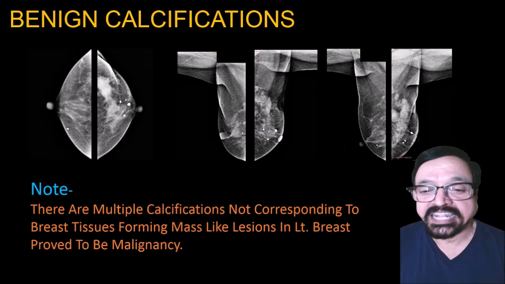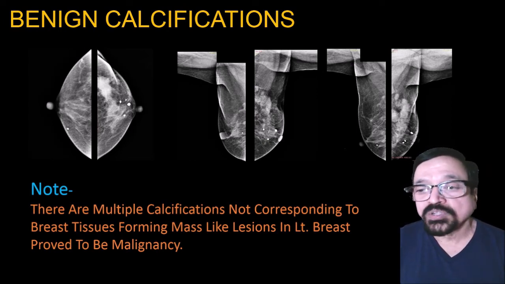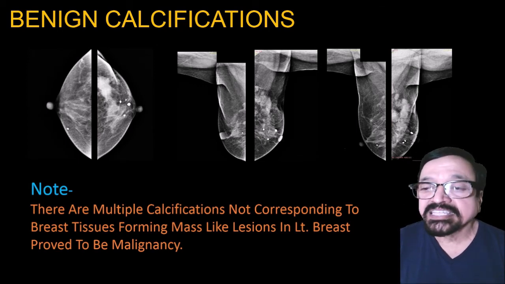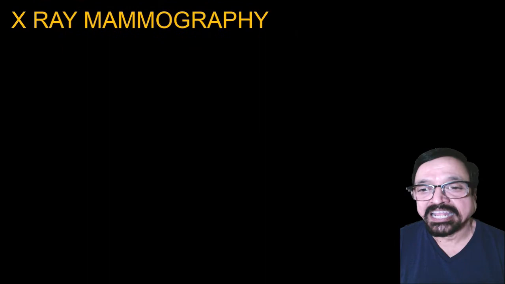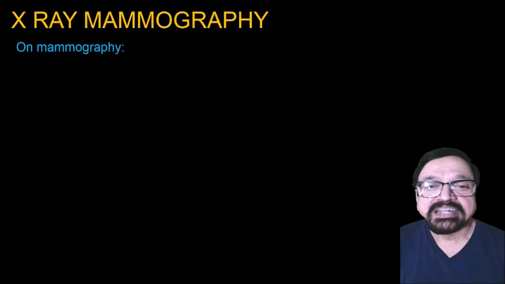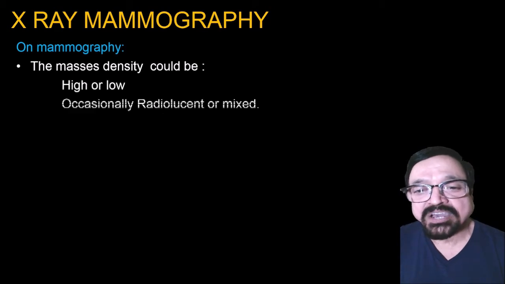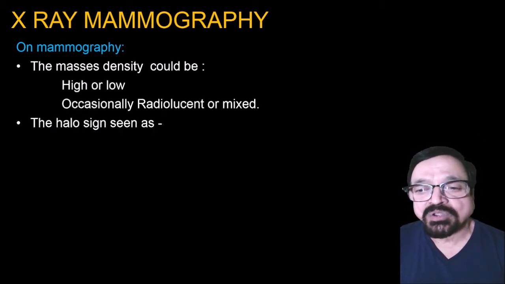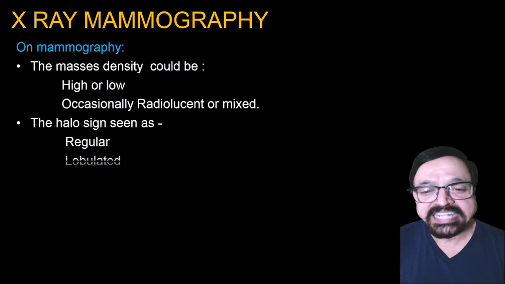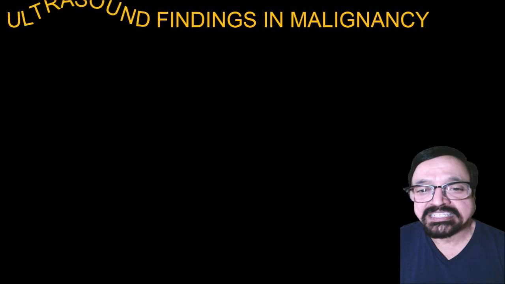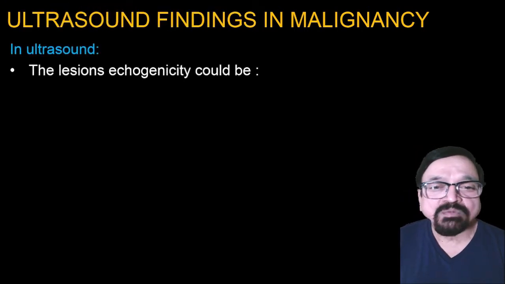Now there are two lesions in it. One lesion you are seeing are the coarse calcification. They are benign. The second lesion you are again seeing here is the proved case of malignancy. So two lesions can coexist in the same patient, that is a benign and malignant. Now on X-ray mammography, the mass density could be higher or lower, occasionally radiolucent or mixed. There can be halo sign seen, that is regular, lobulated, spiculated, and on ultrasound the malignancy findings also include what we have seen just now.